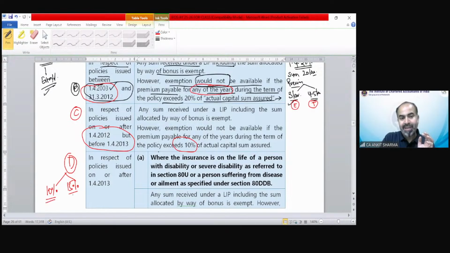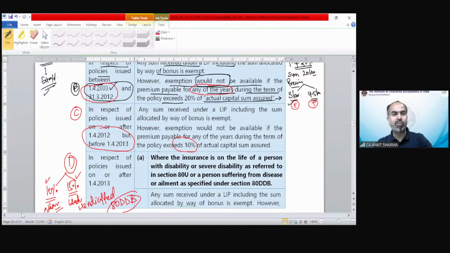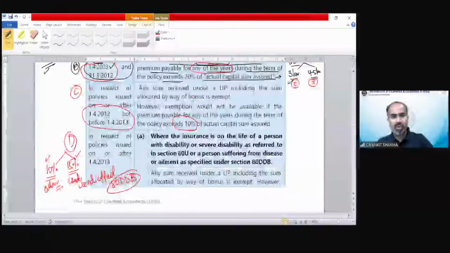If that person is handicapped, if that person is suffering from physical disability, as per section 80DDB, that is going to be discussed in deduction. So if the person upon whom the policy has been taken is handicapped, the percentage would be 15% of capital sum assured. And if it is other, not a person with disability, then the percentage of 10% would be continued.